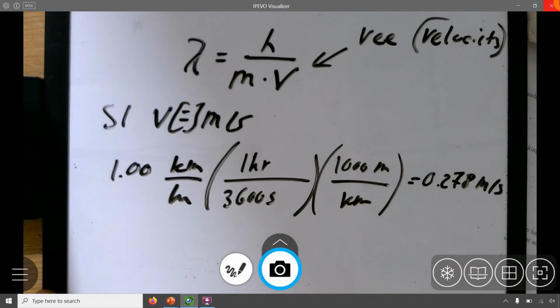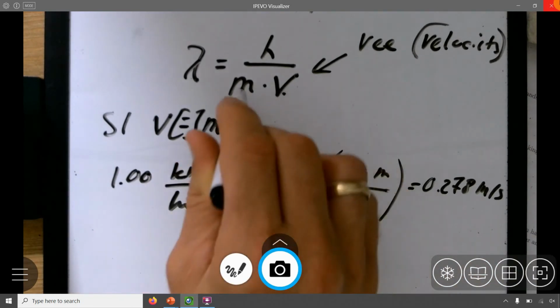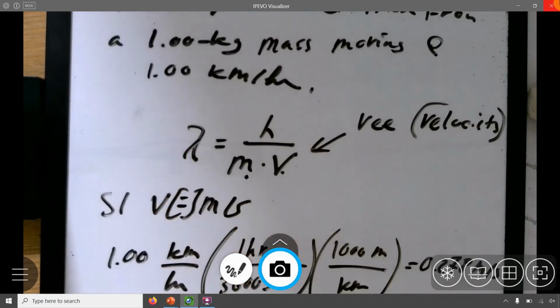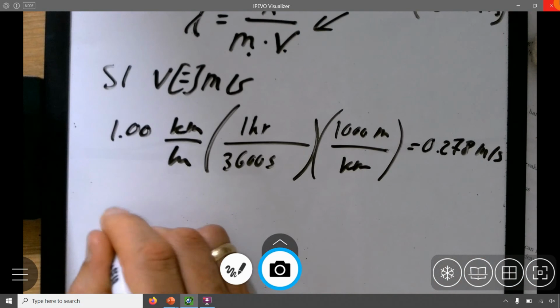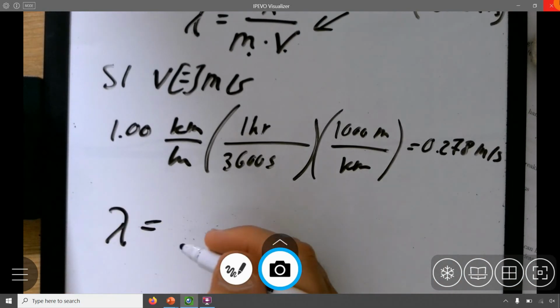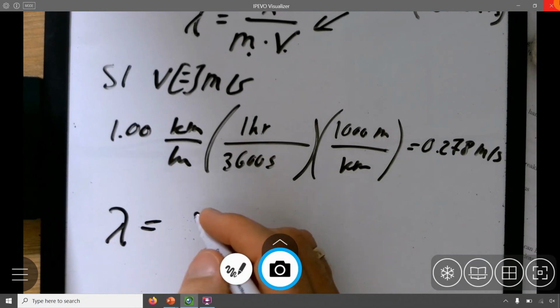So anyway, I can throw that in here as the velocity. Mass in SI units is kilograms. Great, I give it to you in kilograms. And h is a constant. So the wavelength of this 1 kilogram weight or whatever it is, something that's moving around, something you can hold. A kilogram is something you can envision. You can buy that in the stores, maybe an apple could be a kilogram, something like that, right? It's like 2 pounds, so a 2 pound apple is huge.